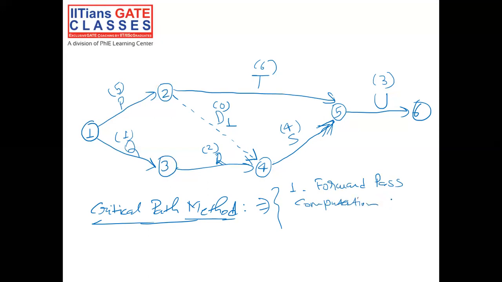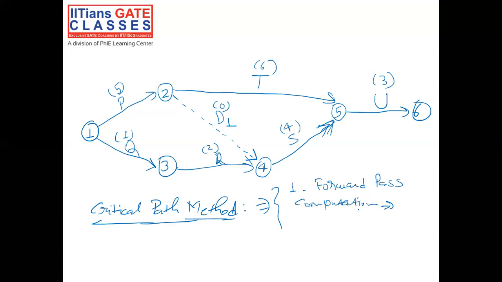Now, what is this forward pass computation? In this, we compute the time at which an event is expected to be completed at the earliest. So the earliest time of any event can be computed by traveling the network diagram by the forward pass.